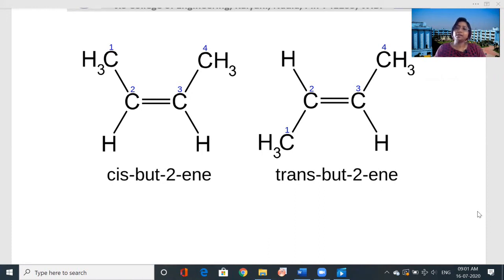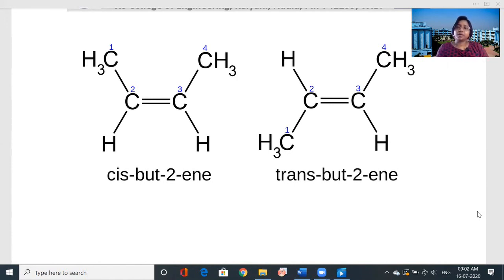Next, you have learned the definition of isomerism and the classification of isomerism. You have learned different types of isomers, like the structural isomers and the stereoisomers. And the stereoisomers are of different types, geometrical isomers and also optical isomers. There are also conformational.